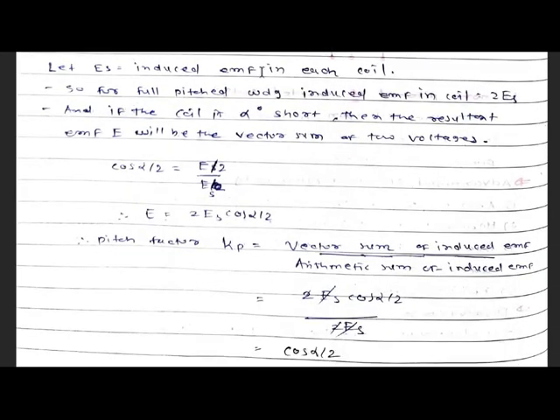Let Es be the induced EMF in each coil. So for full pitch winding, the induced EMF in the coil is equal to 2Es, as discussed earlier, and if the coil is alpha degrees short,